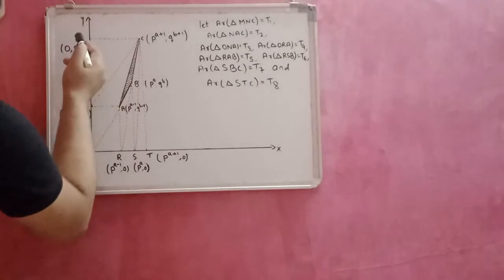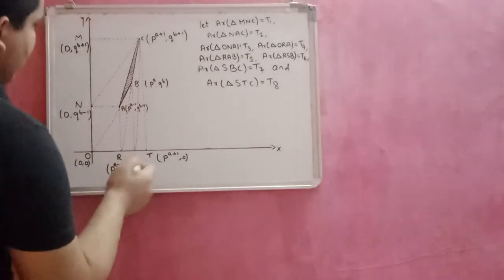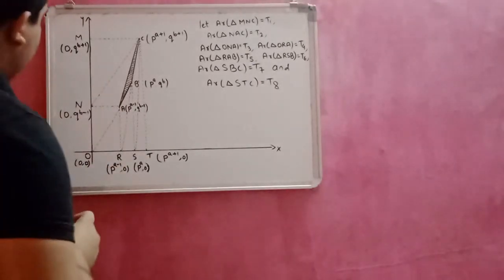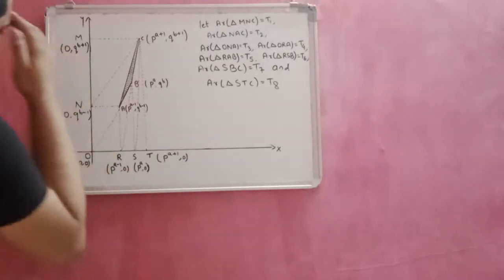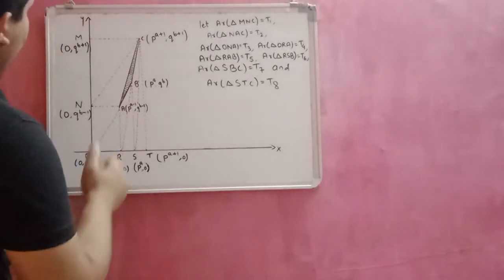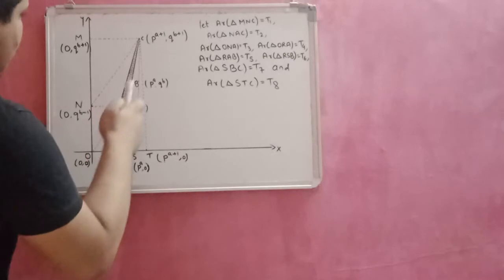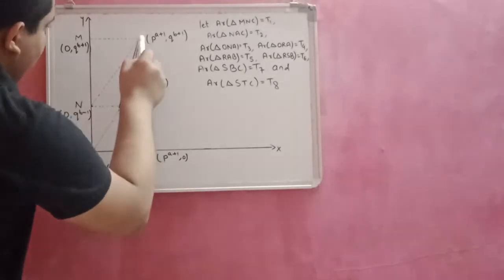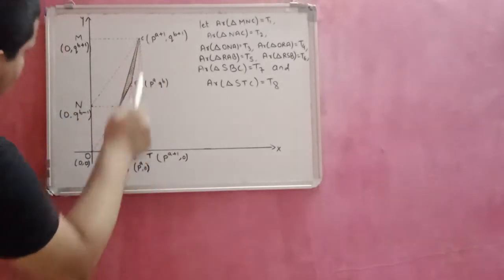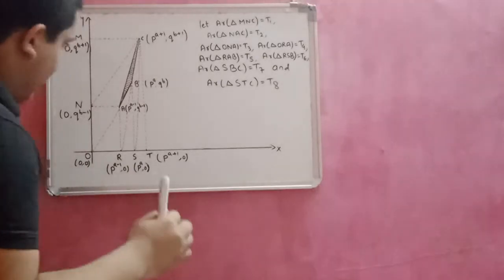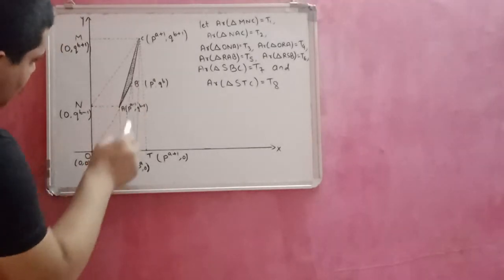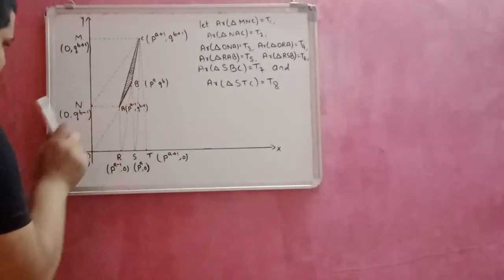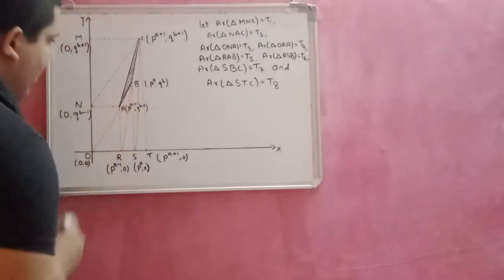So M, N, R, S, T are the points which lie on the x-axis and y-axis. For the construction, draw straight lines from the vertices A and C towards the x-axis and y-axis, and draw a straight line from the vertex B towards the x-axis, not the y-axis, because it covers some portion of triangle ABC.